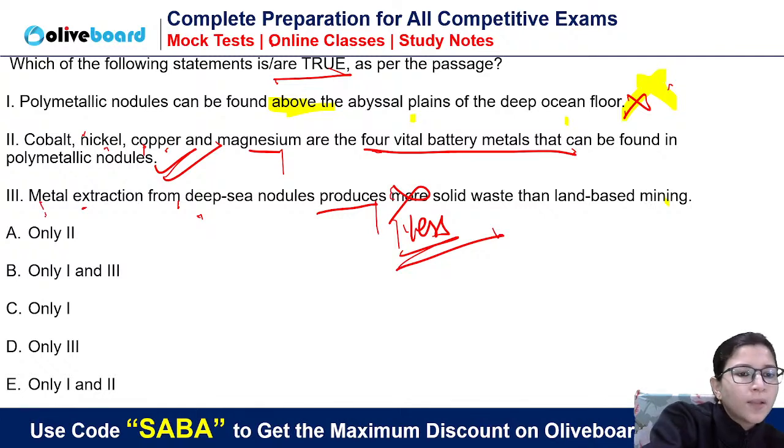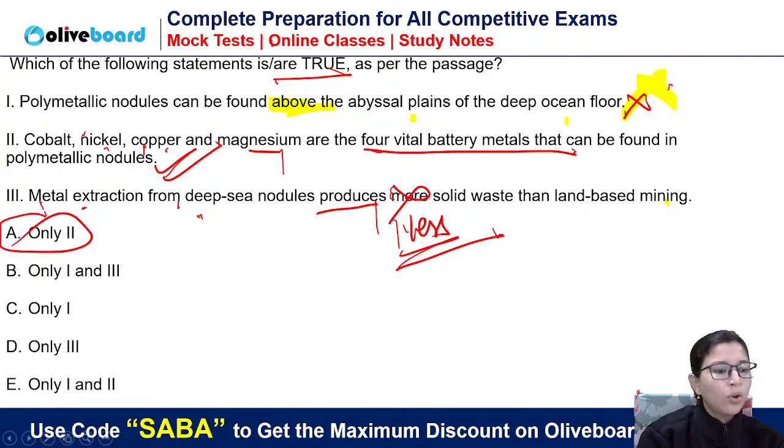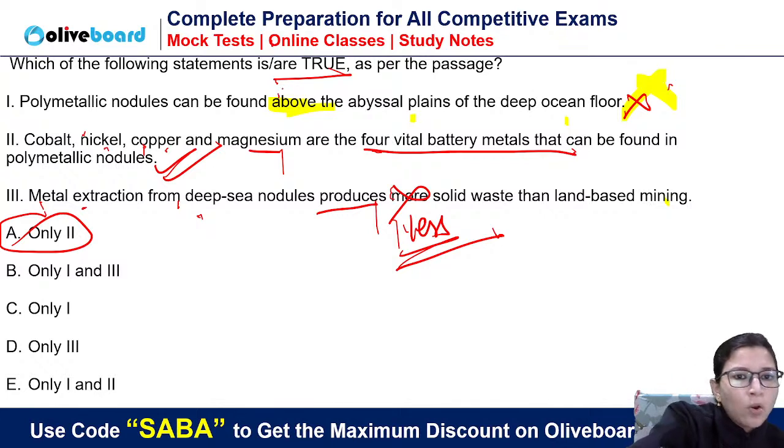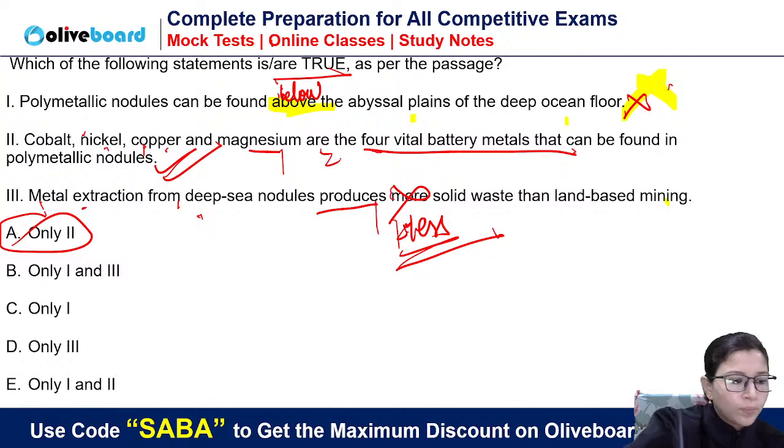Okay. So simple, the answer will be only two. Those who said A, they were only correct. Baki sare galat hai. Only two is correct. Read the passage carefully because everything is related to the passage only. Okay, so I hope everybody got the answer. यहाँ पर below होगा, यहाँ पर less होगा. True is only two. Yes, those who said A, they are absolutely correct.